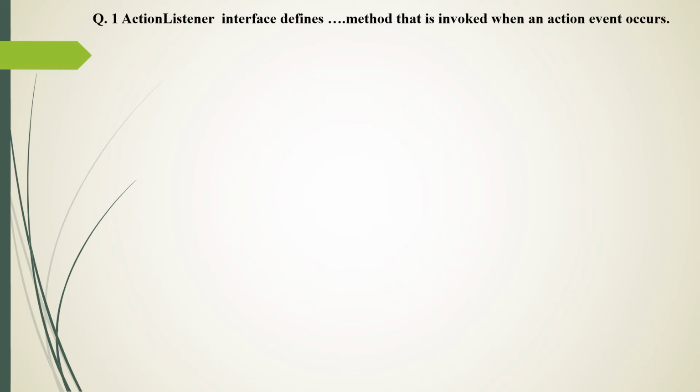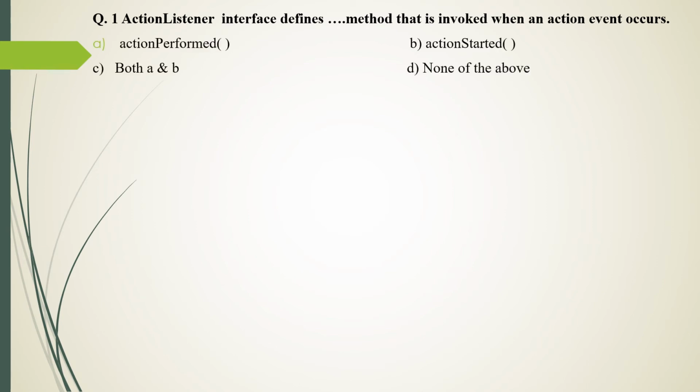Then we have some MCQ questions. ActionListener interface defines a dash method that is invoked when an action event occurs. The options are: first option actionPerformed, second option actionStarted, third option both A and B, and last option none of the above. As we see, ActionListener has only one method, and the answer of this question is actionPerformed.